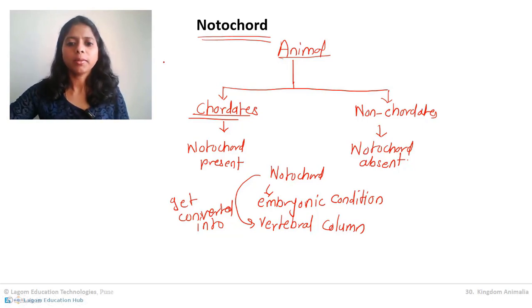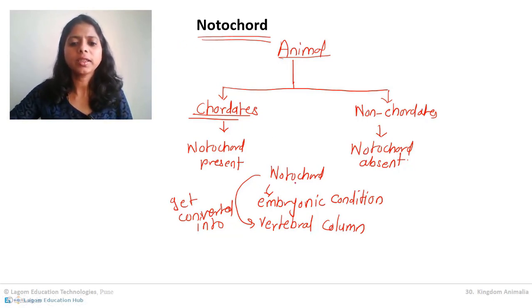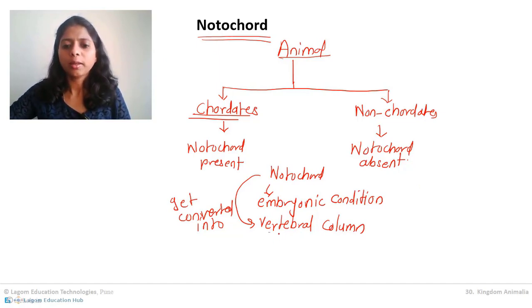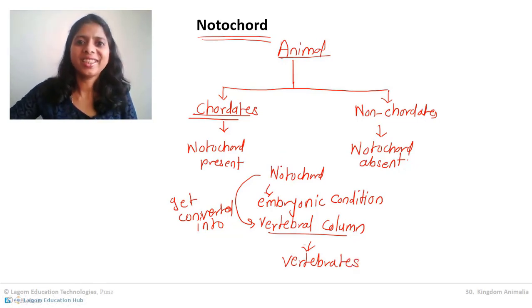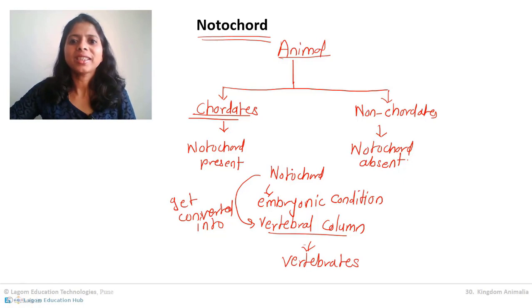And those animals in which this condition is there, that is, notochord got converted into vertebral column, are called vertebrates. The detailed classification of vertebrates, chordates and non-chordates, we are going to study in this topic. But for now, this about notochord is more than enough.